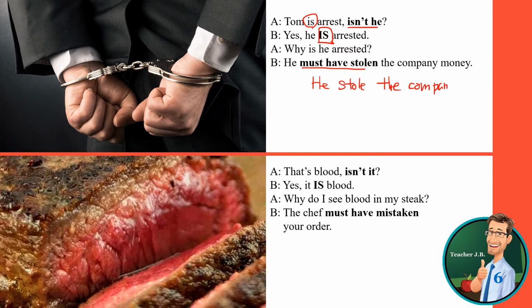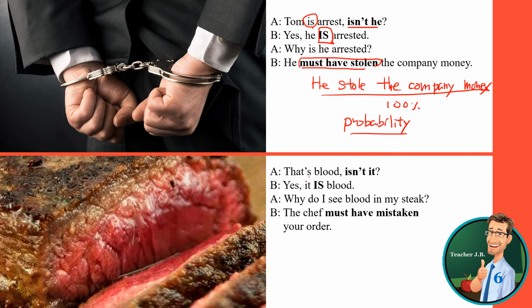If I say this, I know what's going on 100%, but he must have stolen. So I'm just guessing. I'm talking about the probability, but quite strong. Not 100% though. He must have stolen the company money.